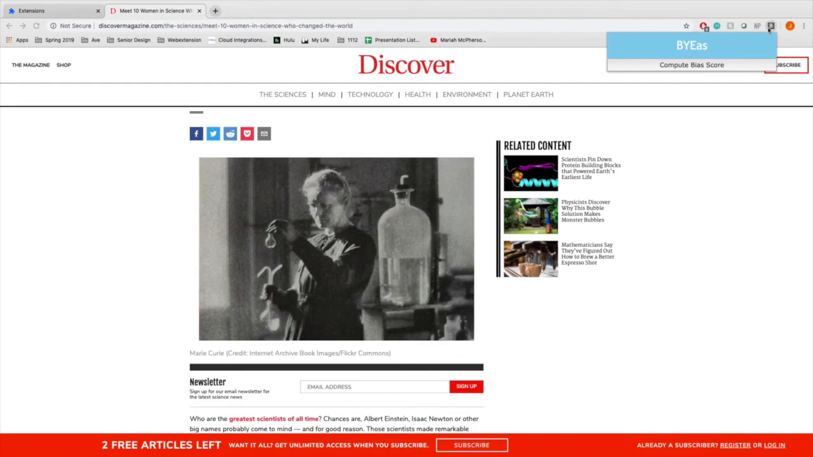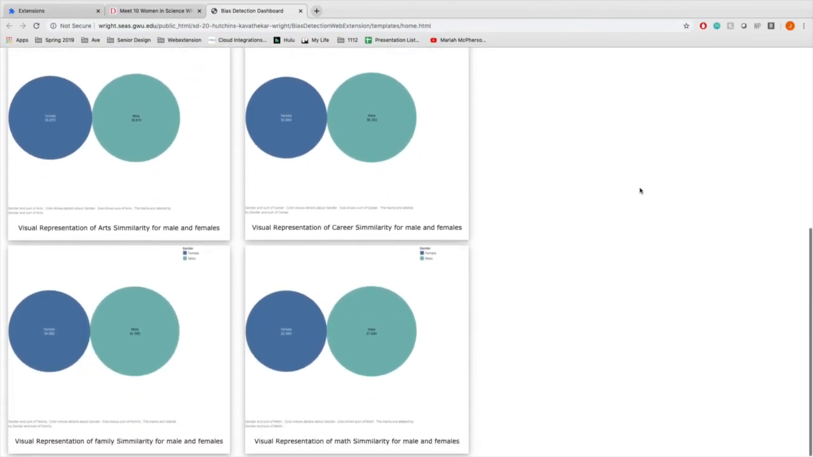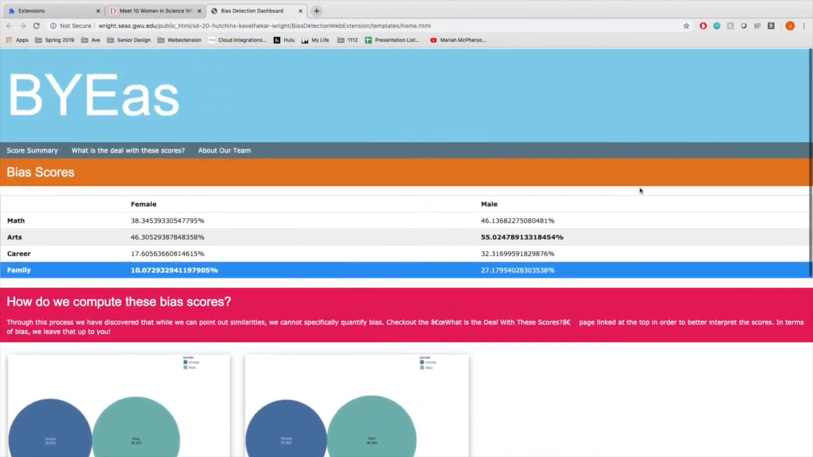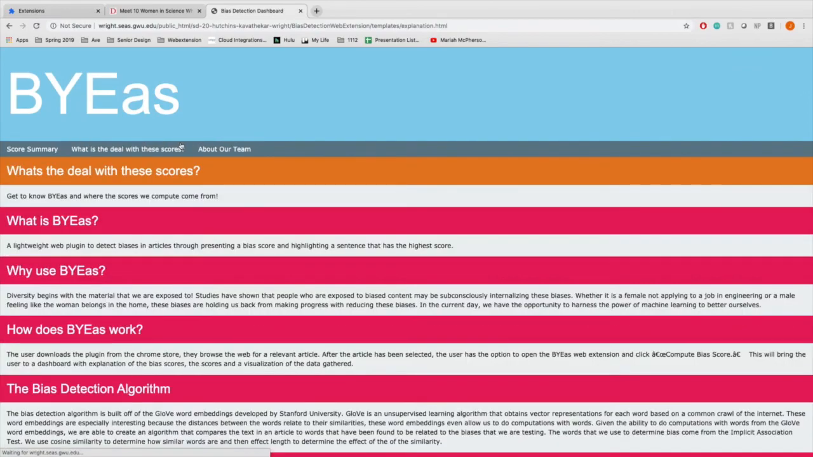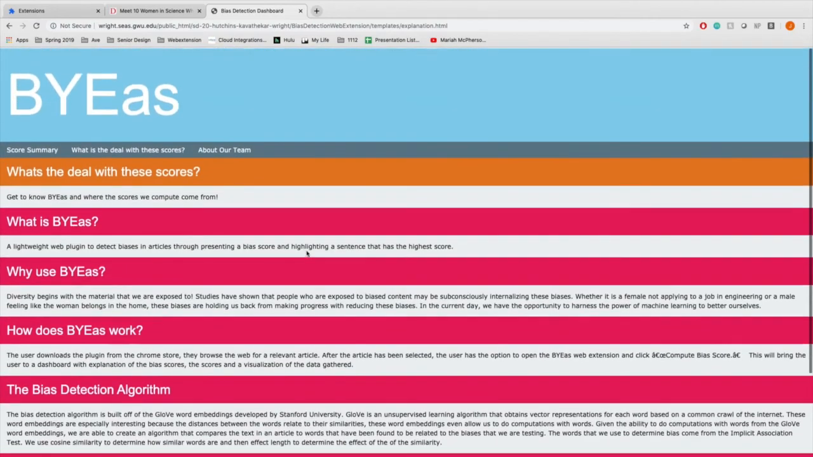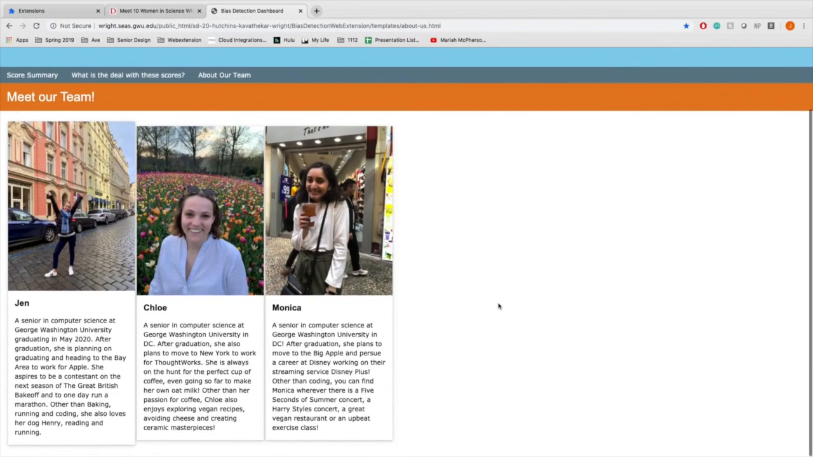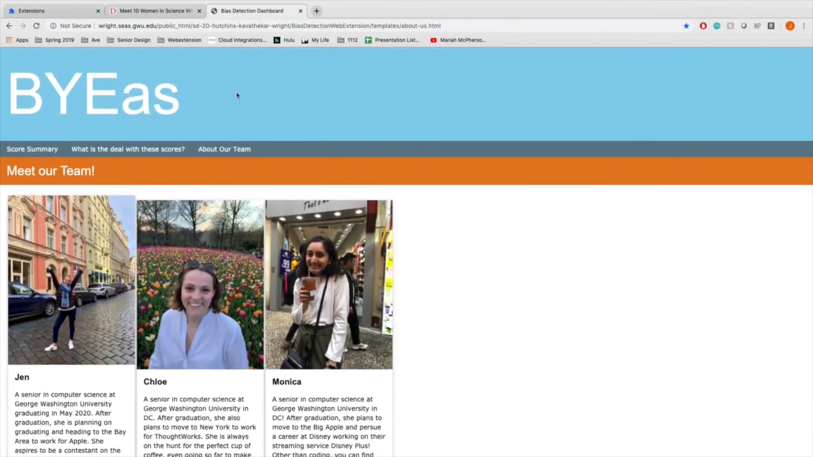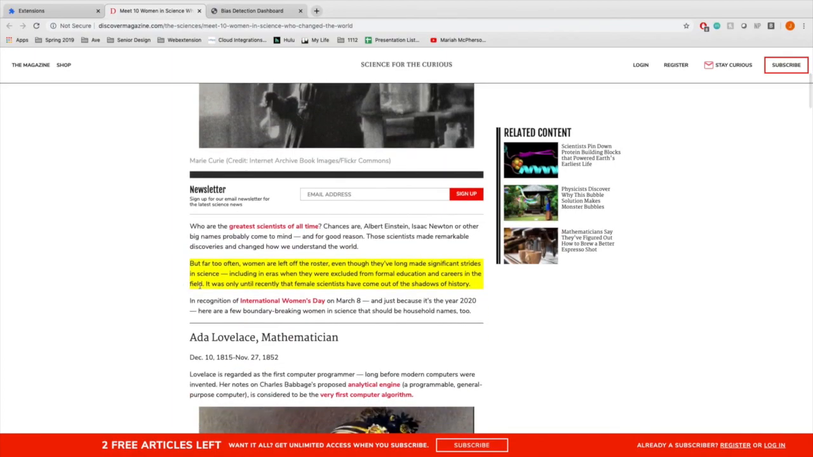Now we're going to use our web plugin. So we click to compute the score. You can see that we have some data visualization and we end up on the dashboard. The highest and lowest scores are bolded. Descriptions of how we calculate the scores and how you can interpret them. And finally, some information about our team. So this would be the basic user process for our product. Finally, we have the highlighting of a biased sentence.